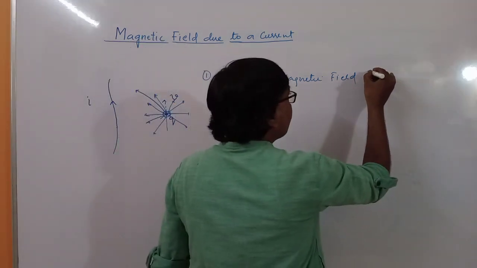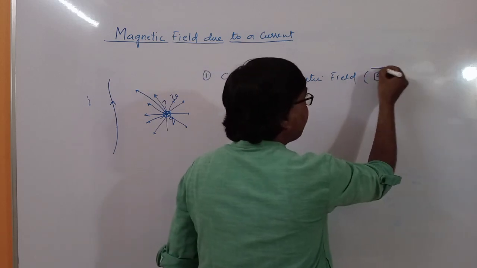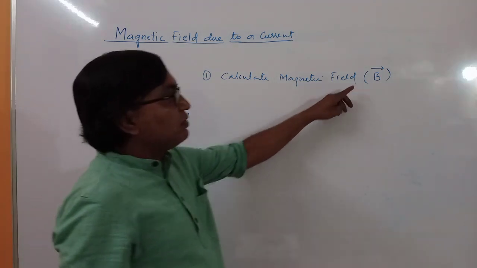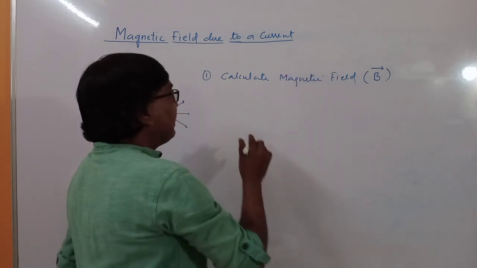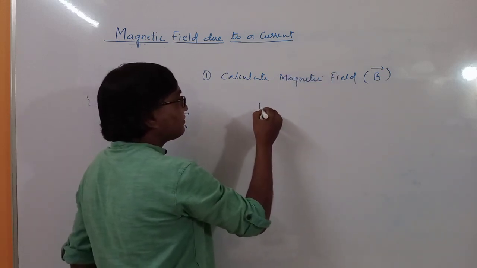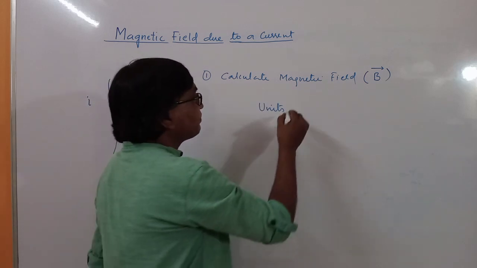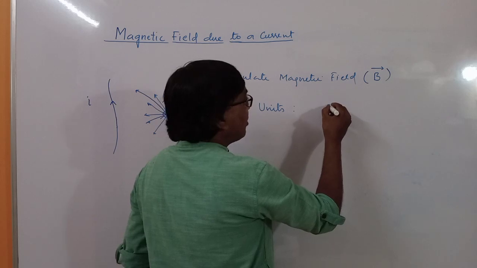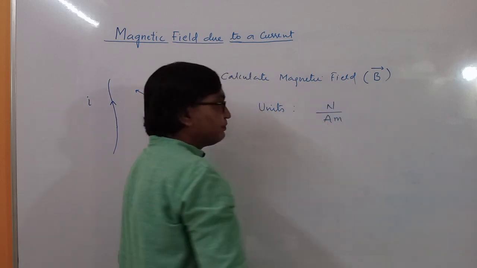Magnetic field is denoted by the letter B, and it is a vector quantity. So we have to find out the magnitude as well as the direction of the field. You will measure magnetic field in SI units of Newton per ampere meter.